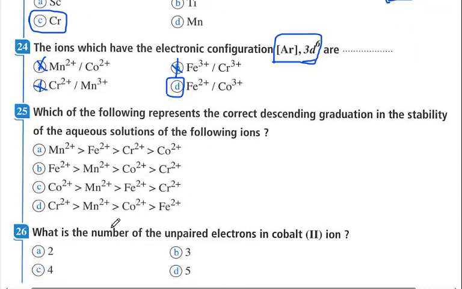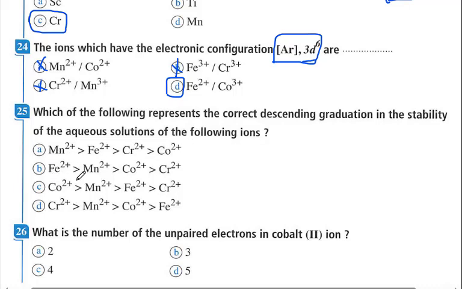Okay, let's have another question. Which of the following represents the correct descending order of stability of the aqueous solutions of the following ions? The main idea is that ferric and manganese positive 2 are more stable than all these other ions, as they contain a half filled 3d with only 5 electrons, so they are most stable.